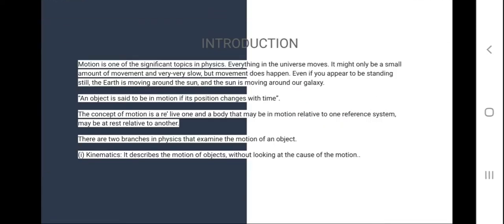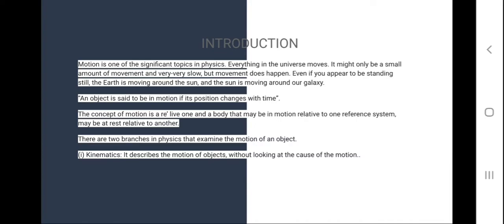Introduction. Motion is one of the specific topics in physics. Everything in the universe moves. It might only be a small amount of movement and very slow, but movement does happen. Even if you appear to be standing still, the earth is moving around the sun and the sun is moving around our galaxy. An object is said to be in motion if its position changes with time.